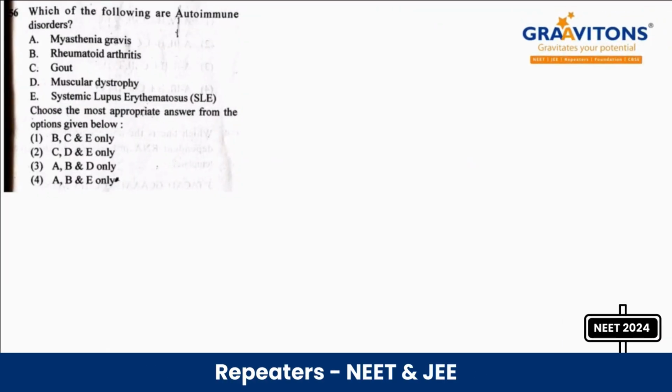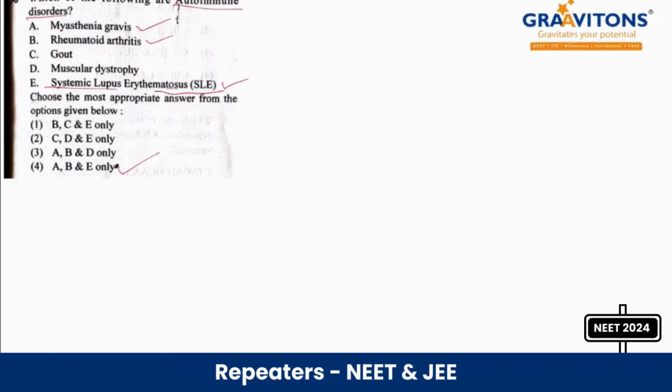Next question 156. Which of the following are autoimmune disorders? Myasthenia gravis is an autoimmune disorder. Then rheumatoid arthritis is an autoimmune disorder. Gout and muscular dystrophy are not. The next one, systemic lupus erythematosus, is also an autoimmune disease. So A, B, E only. You may not have heard this disease name, and it is not in our book, but with the options arrangement we will definitely be able to answer this question.